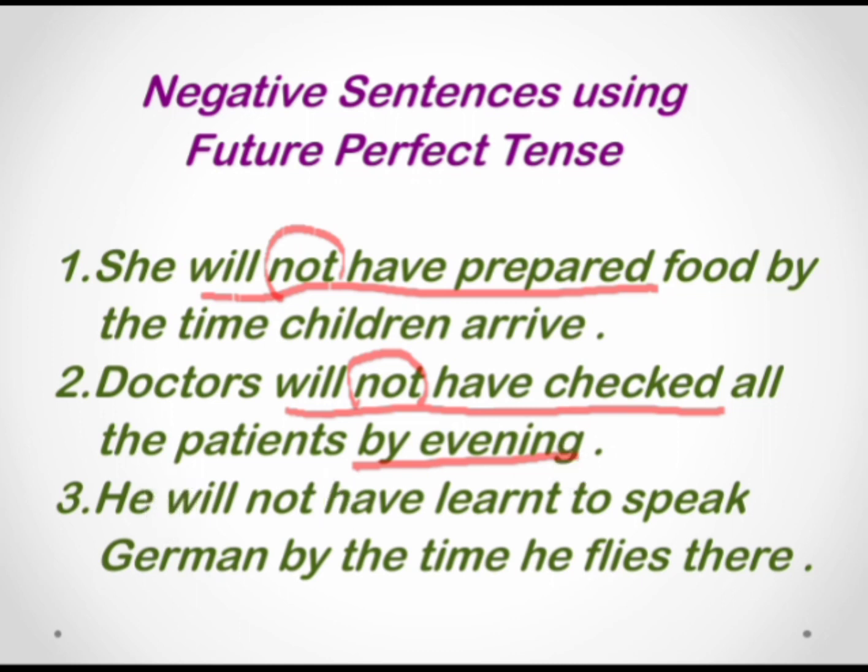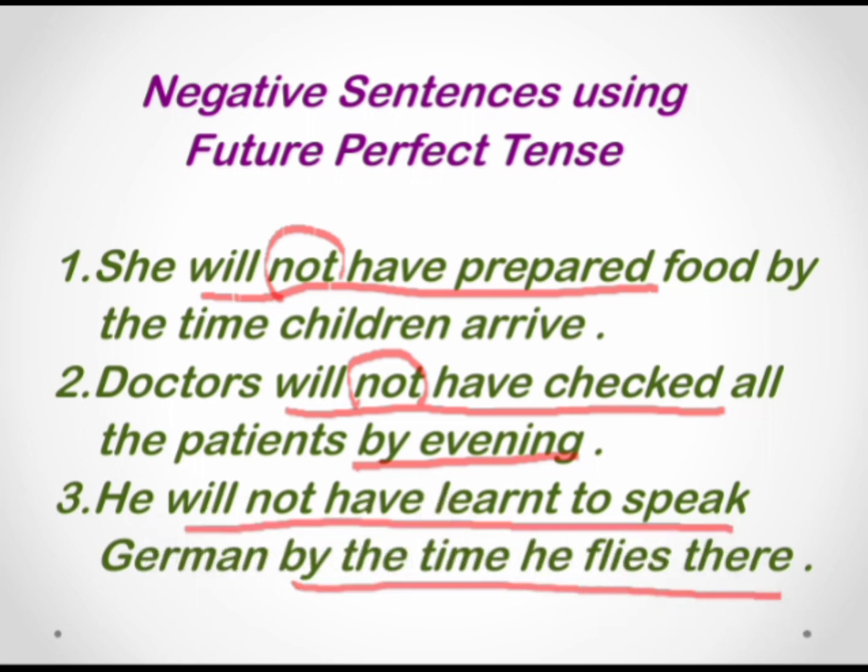The next sentence, he will not have learnt to speak German by the time he flies there. By the time he flies there gives the deadline, the end point. He will not have learnt to speak. He will not have learnt. Will not have learnt, this is the verb. Okay. So this not gives the negative sense. So he will not have learnt to speak German by the time he flies there. So these are the examples for negative sentences.